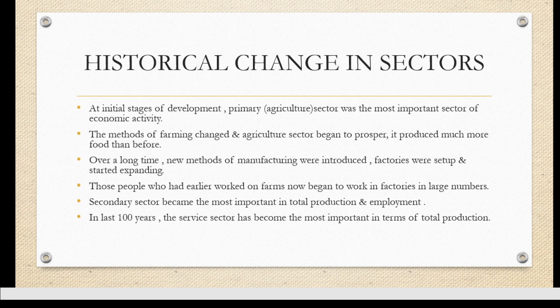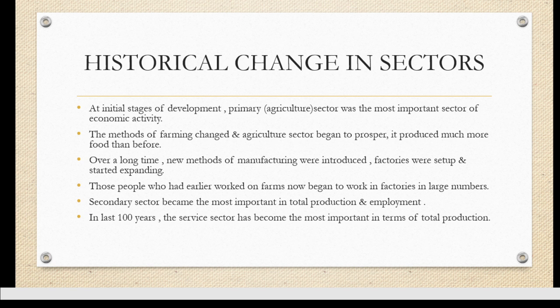Even the commodities which were produced in factories were at a cheaper rate, easily approachable by the people of our country. And slowly the secondary sector in our country started growing in India. Employment was also increased, production and employment both increased in the secondary sector. That was a positive step which started in our country after independence.